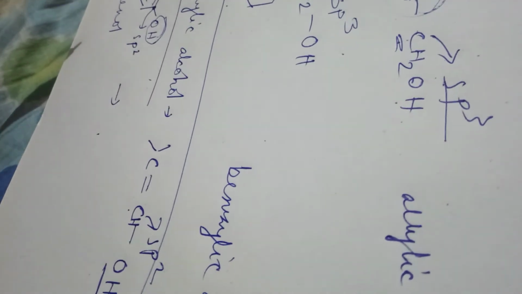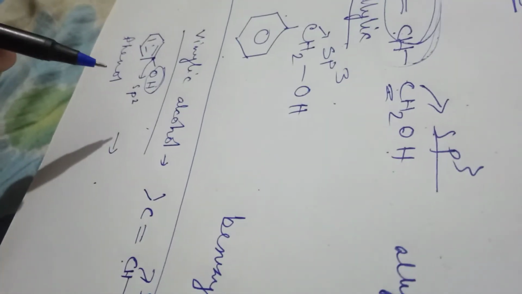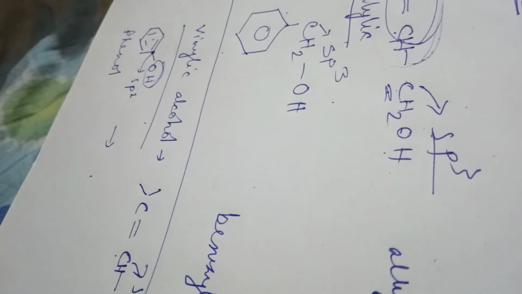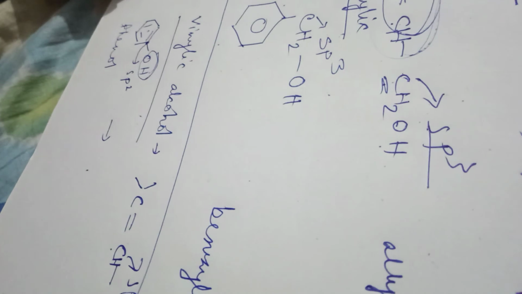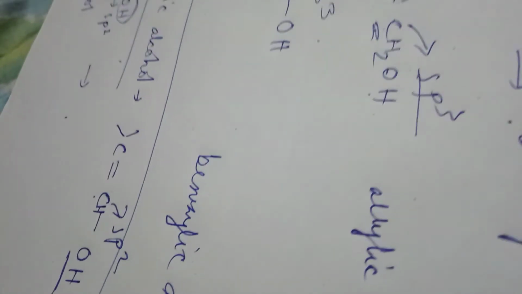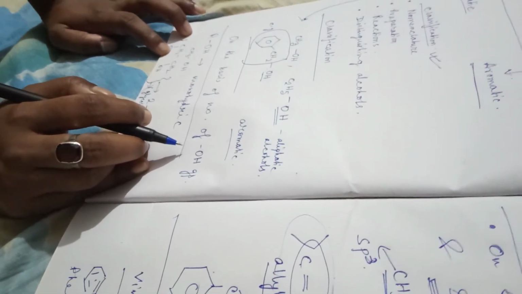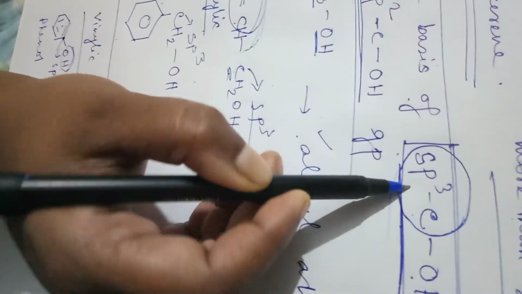Again I am telling you, we are doing the classification on the basis of the number of hydroxyl groups, which is monohydric, dihydric and trihydric alcohol, and another type which we have divided as the alcohol containing an sp3 carbon and the alcohol which contains an sp2 carbon along with the hydroxyl group.